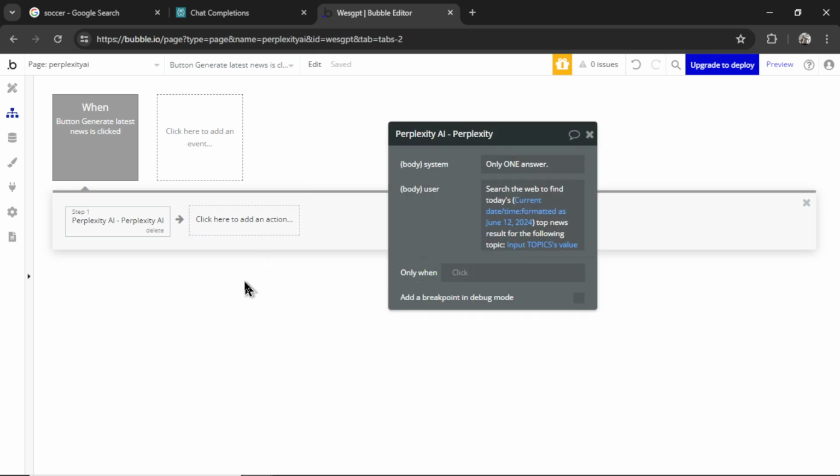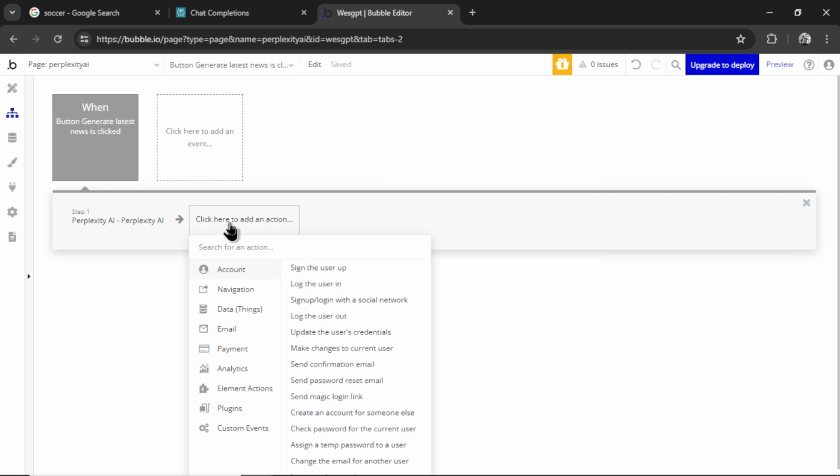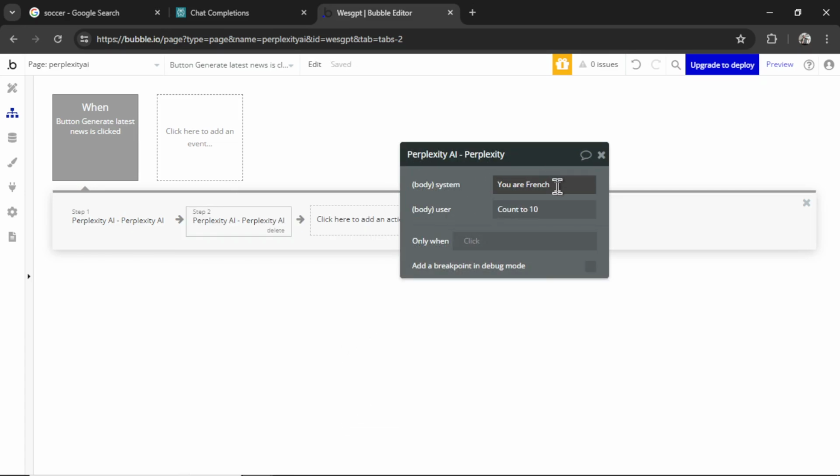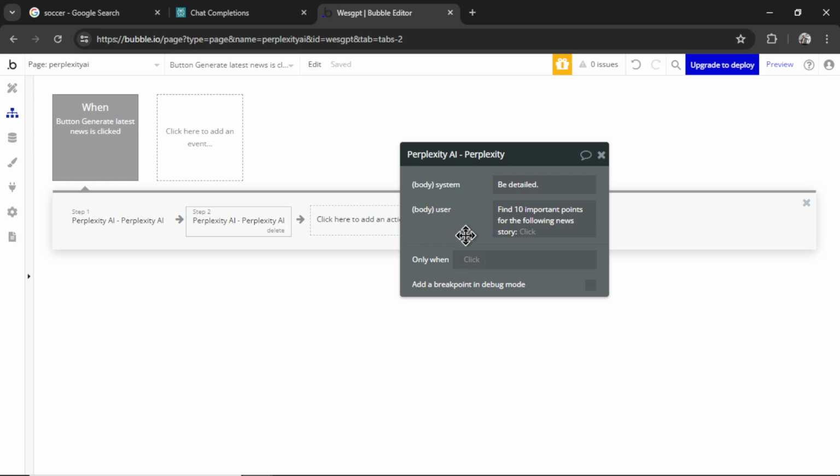I also like to add one more step. I find that Perplexity AI is only good with simple tasks, one at a time. So if we want to use this information, let's say write a big article about the topic, write a LinkedIn post, an Instagram post, a Twitter post, whatever, we usually need more information. So let's go add another action, plugins, Perplexity AI. Again, only something simple in the system message. I like to write be detailed. And then for the user message, I'm writing find 10 important points for the following news story.